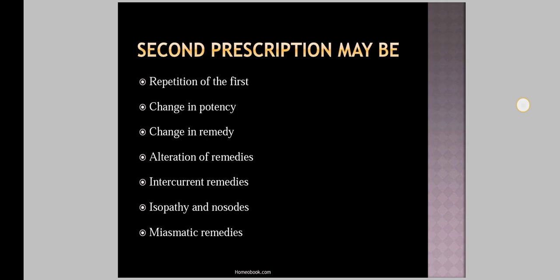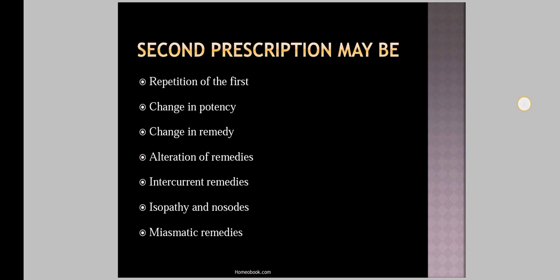That is, when you prescribe belladonna, his complaints are relieved, but there is not complete recovery. So in that case you may require calcarea carb, which is a chronic complementary to belladonna. So this is the example of complementary remedy.